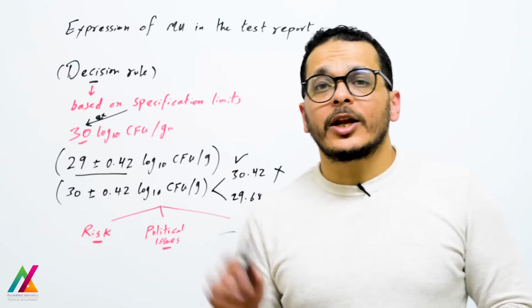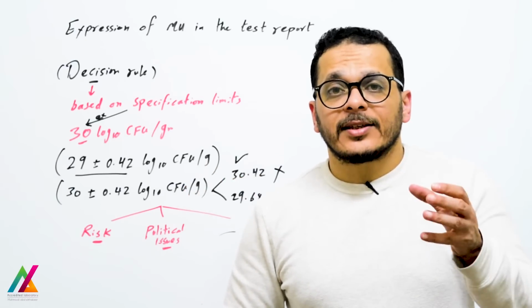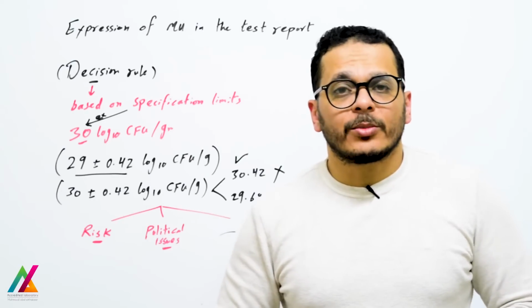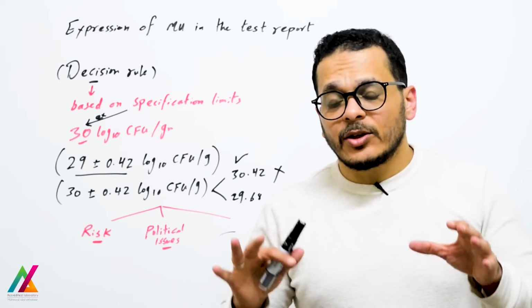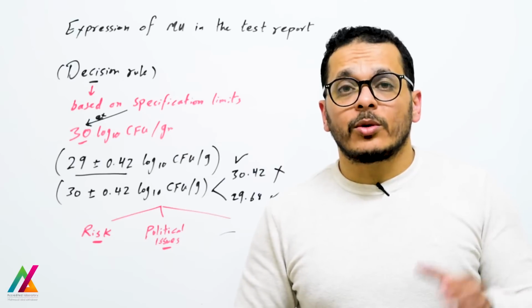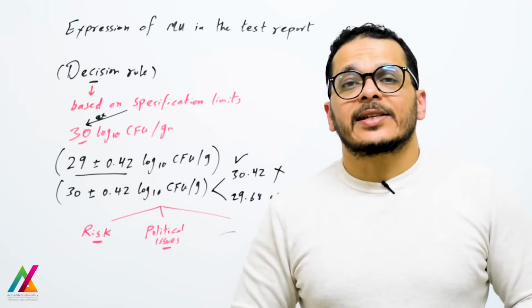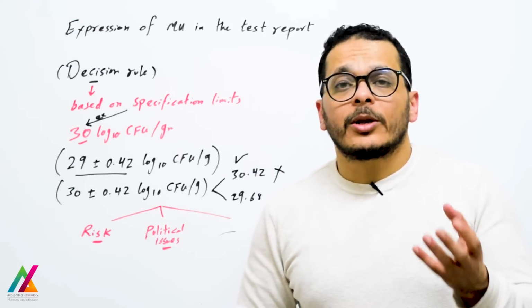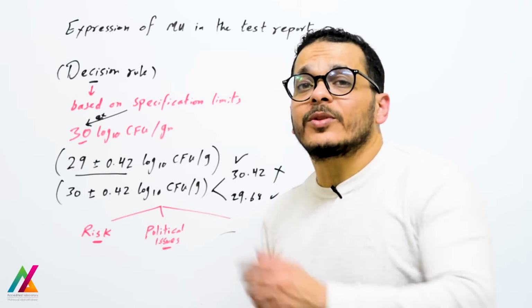The analyst only provides the management with the result, and he already calculated measurement uncertainty in his validation or verification. Then in the final report there will be the result plus minus measurement uncertainty. Acceptance or rejection of the sample will be decided by the management, by decision rule.